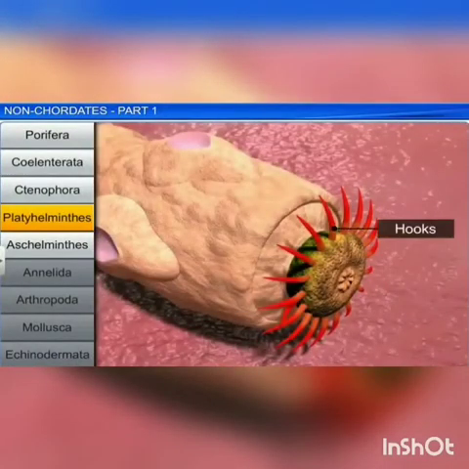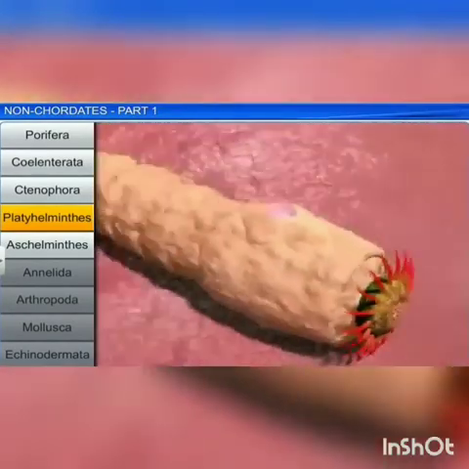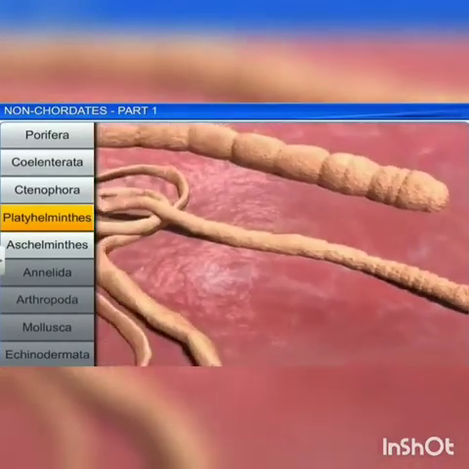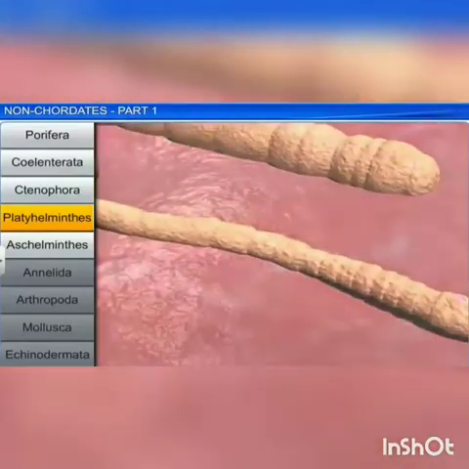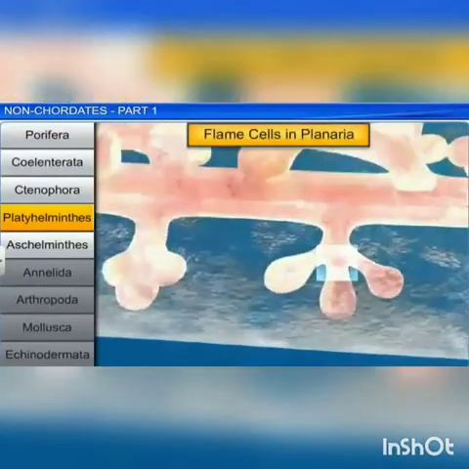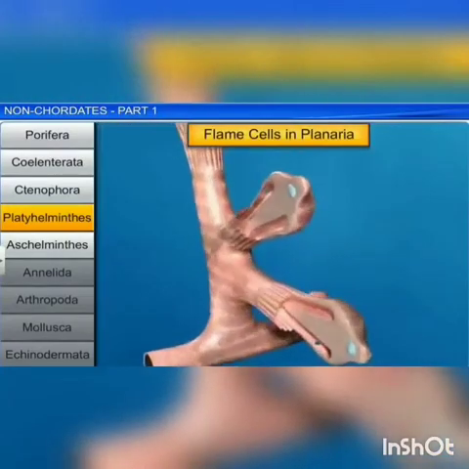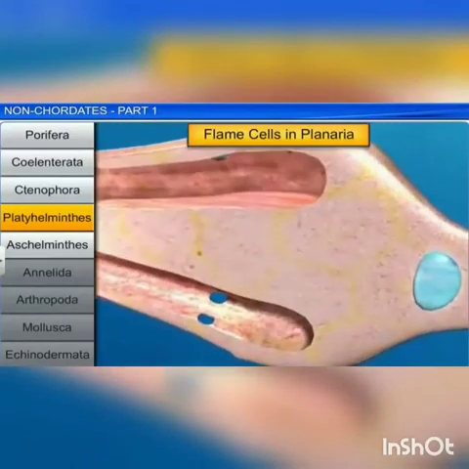Hooks and suckers are present in the parasitic forms and serve as organs of attachment. The specialized excretory cells called flame cells help in osmoregulation and excretion.